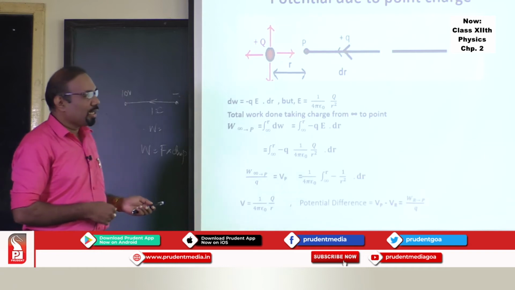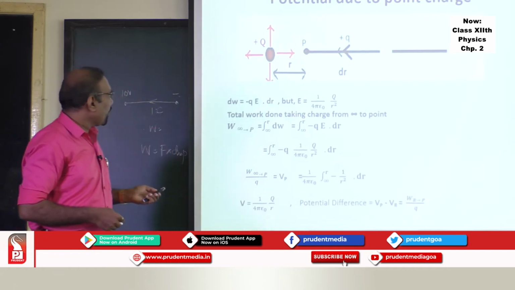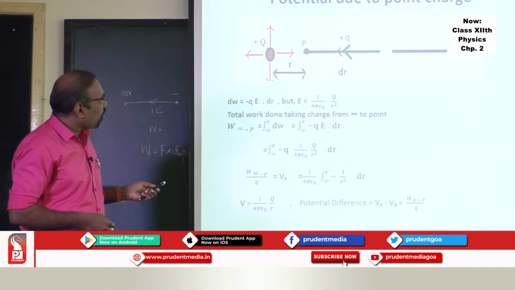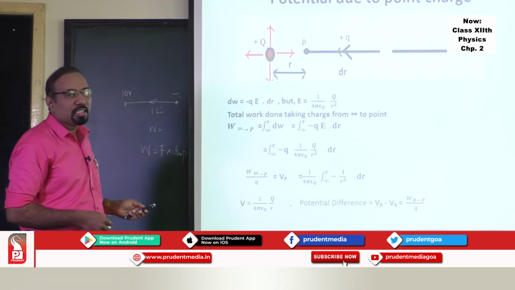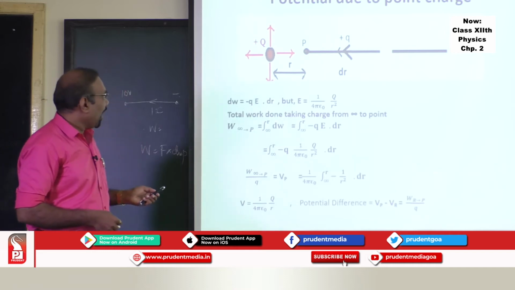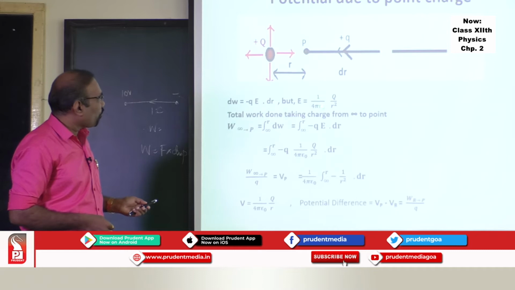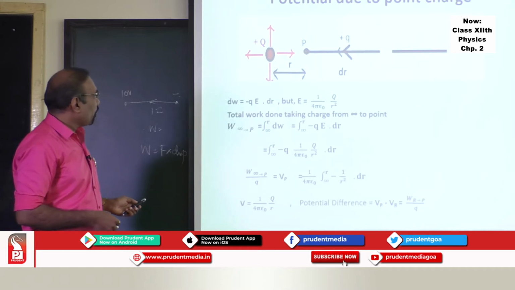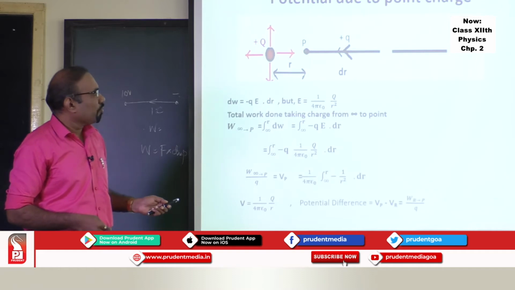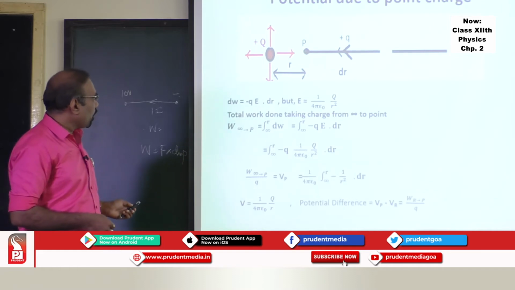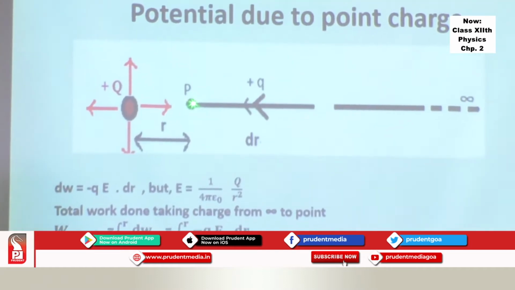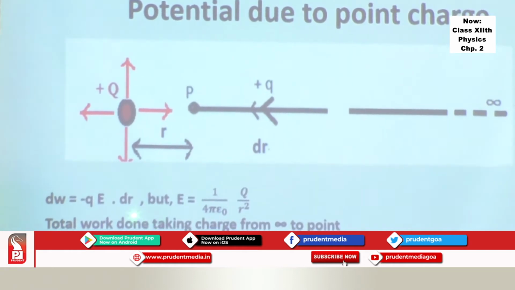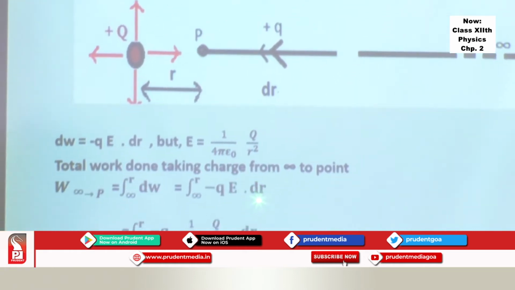So let's write down the mathematical expression for this. We have this charge moving through a small distance dr. The work done in moving it through that distance is minus QE dr, where minus QE is the force acting on the charge. And the electric field at distance r is 1 upon 4 pi epsilon 0 q upon r square. Now, if you want to find the total work done in moving a charge from infinity to point P, W infinity P will have limits from infinity to r, and dW will be minus QE dr.